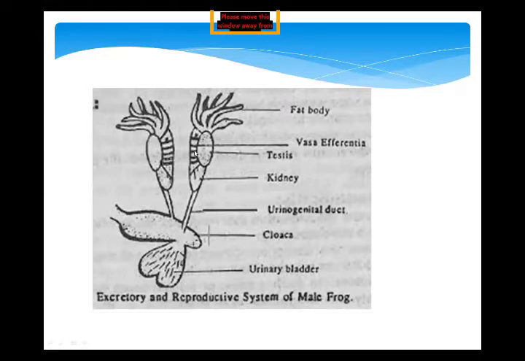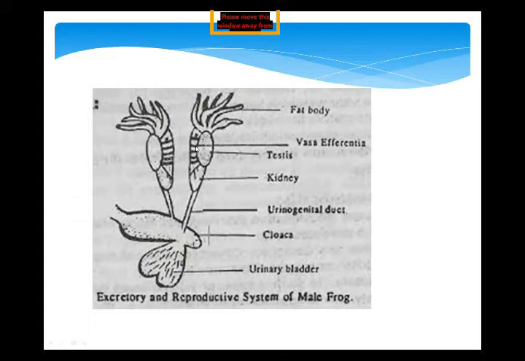Now I'm moving to my next label, vasa efferentia. Observe the picture. These are very fine tubules, 10 to 12 in number, and you are observing them on the kidney. What is the function of these vasa efferentia?